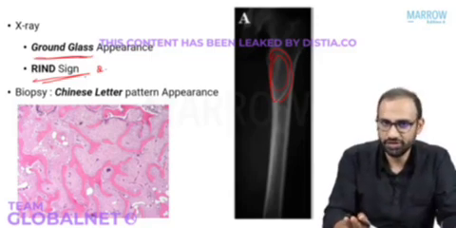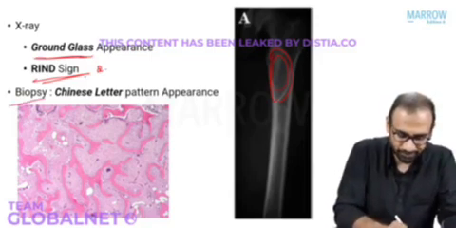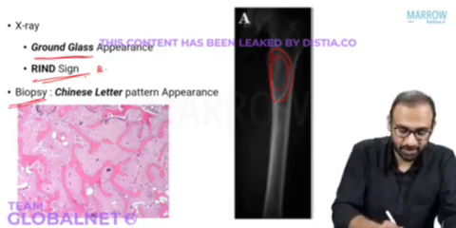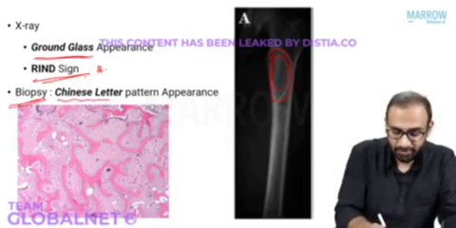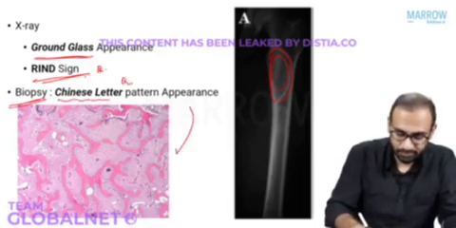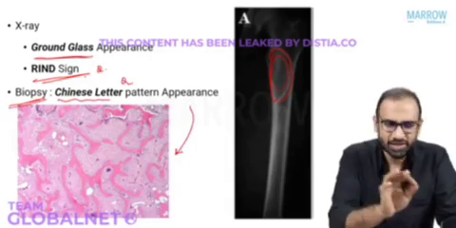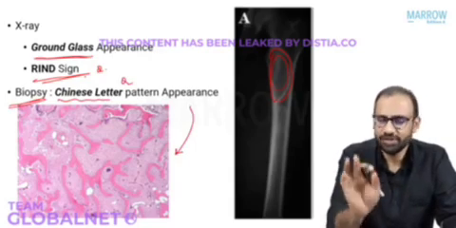Those are the radiological features. On biopsy, what will you find? Classically, the word is Chinese letter pattern appearance. Okay, direct MCQ. Chinese letter pattern appearance is seen in fibrous dysplasia.